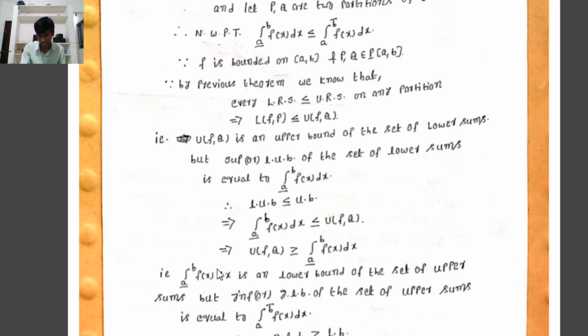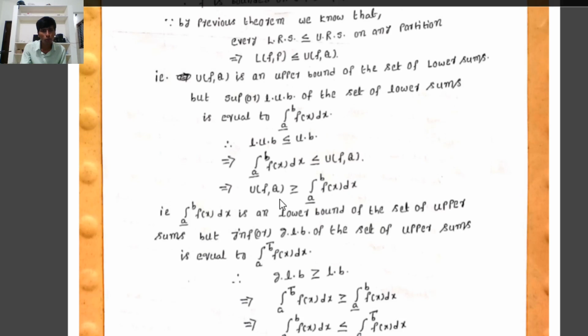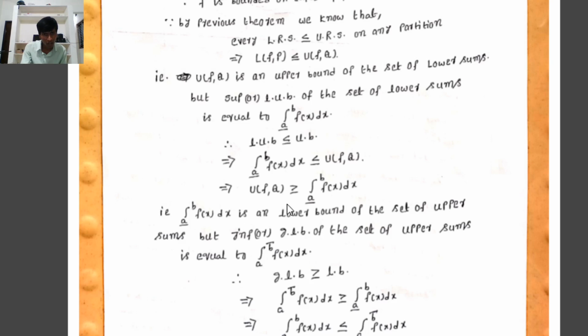That implies the integration from a lower bar to b of f(x) dx is less than or equal to U(f,Q). That implies U(f,Q) is greater than or equal to the lower integral, where U(f,Q) ranges over the set of all upper Riemann sums and the lower integral is a lower bound by definition of infimum.